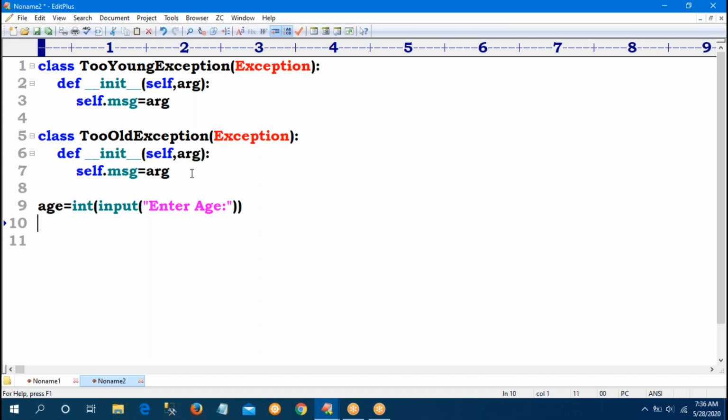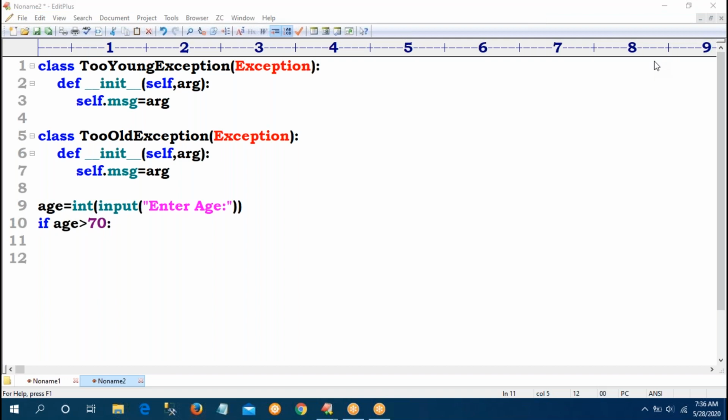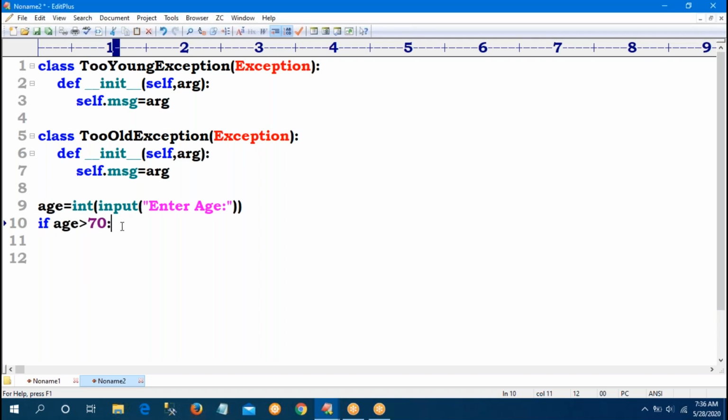Like a matrimony site, I want to give some exception, how to provide it. Suppose if the age is greater than or equal to 70, which exception do I want to raise? So how to raise that? Raise is a keyword, then your class name. My class name, TooYoungException. I am calling it.